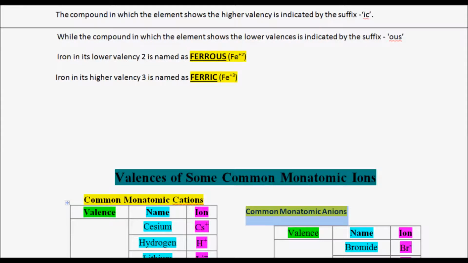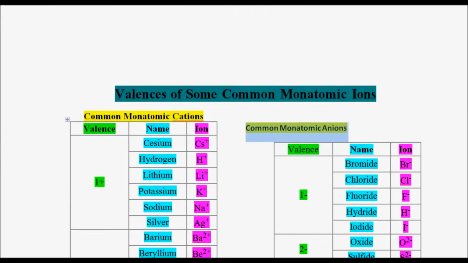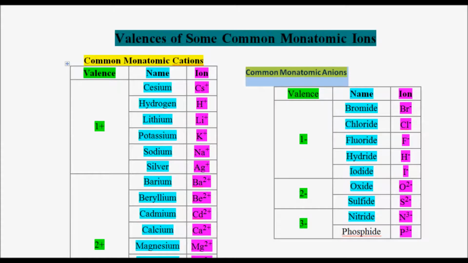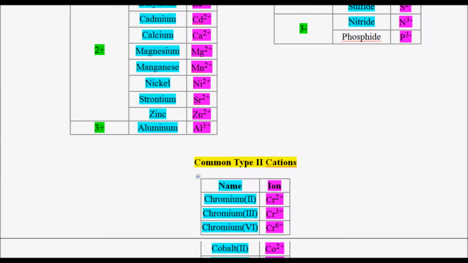So after having learnt about valencies and ions, you should learn some monoatomic cations and some monoatomic anions. You have to learn their valencies, their names and their ions.